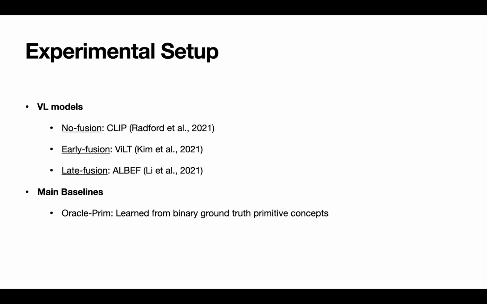Our experiments cover the main dimensions of vision and language models, including models with no fusion, early fusion, and late fusion. From now on, we will name the ground truth composition model that is learned from binary ground truth primitive concepts as Oracle Prim.